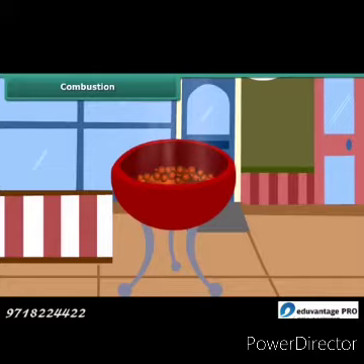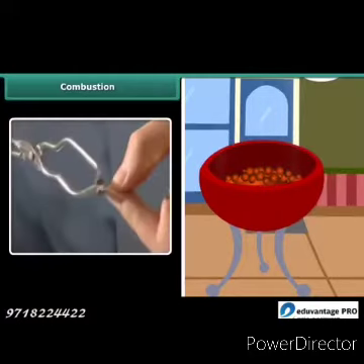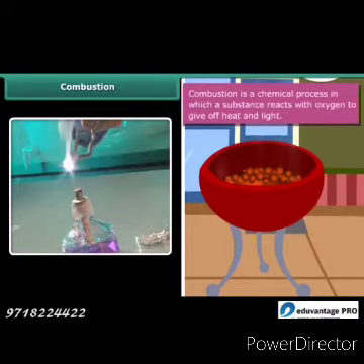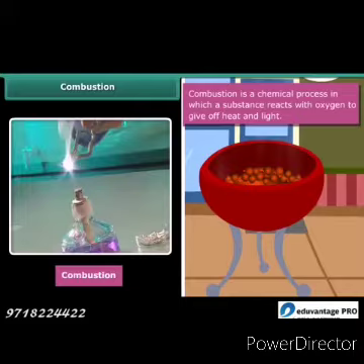Now look at the burning of coal. This burns in air producing carbon dioxide, heat and light. In both examples, the substances are reacting with the oxygen of the air to produce heat and light. This process is called combustion.